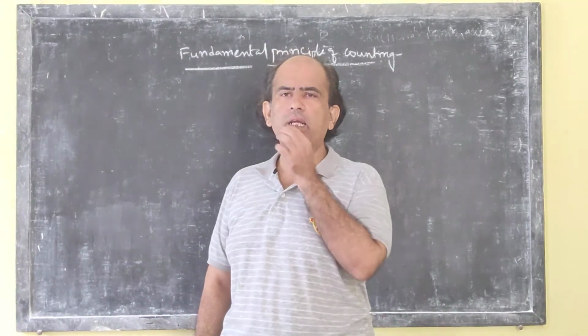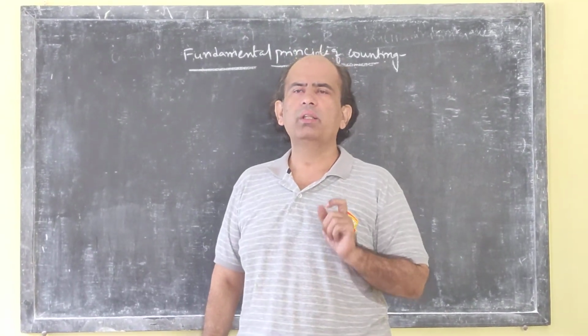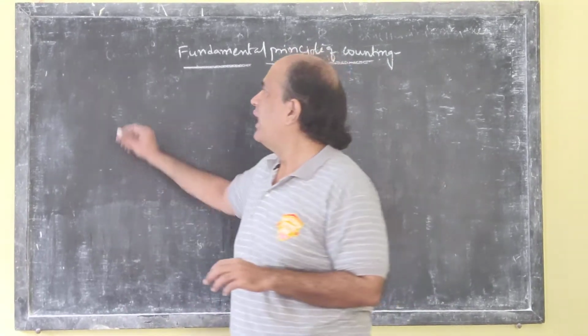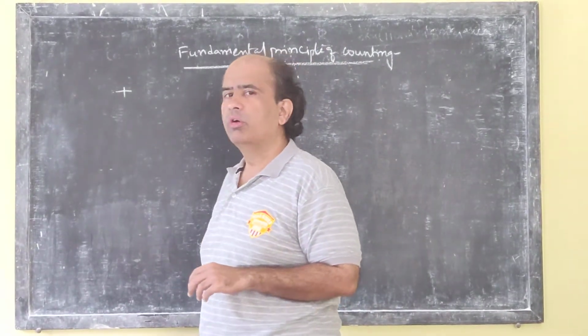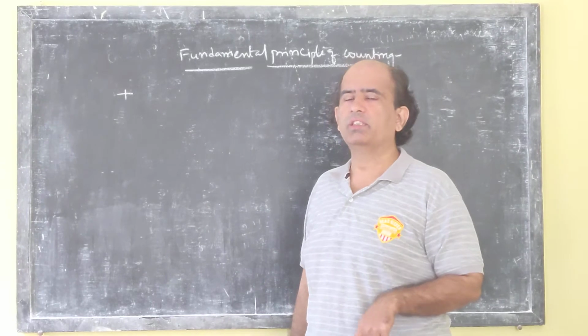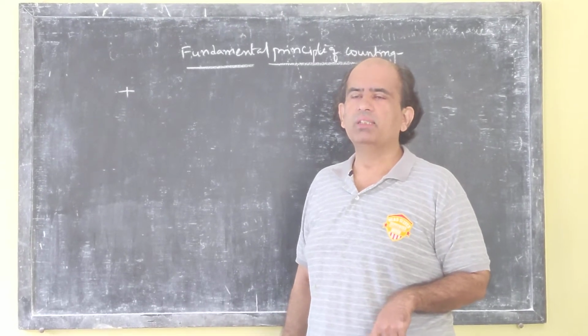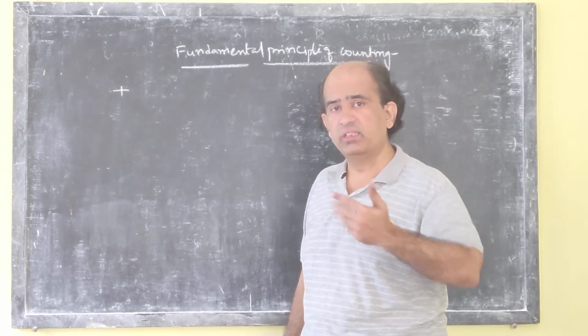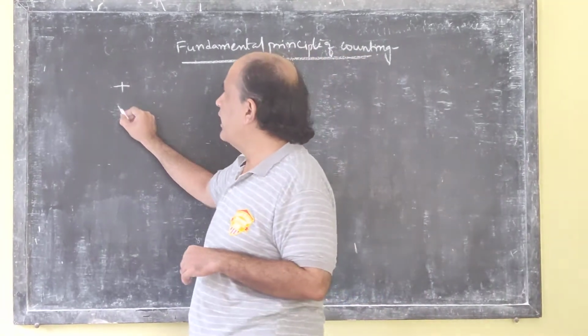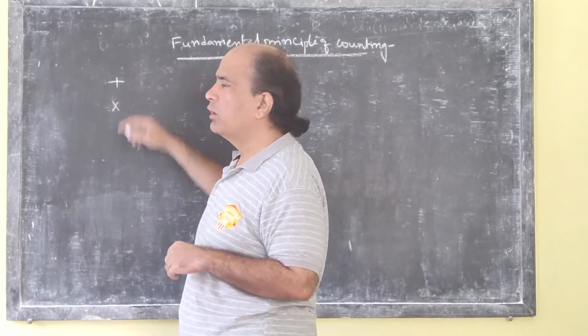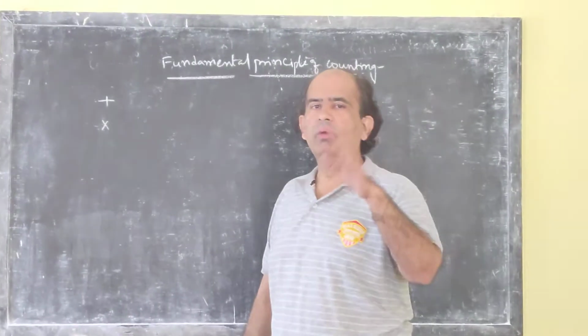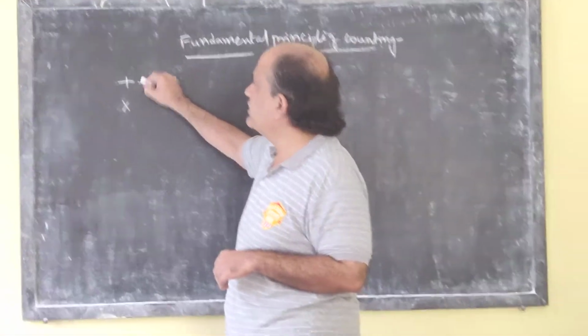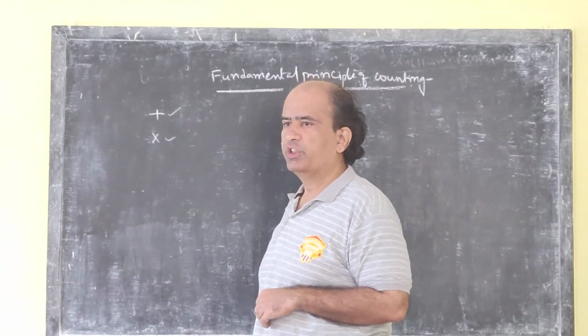But the counting occurs with addition, and you know that the counting occurs with multiplication also, because multiplication is nothing but successive addition. So there are two types of fundamental principles of counting: addition and multiplication.